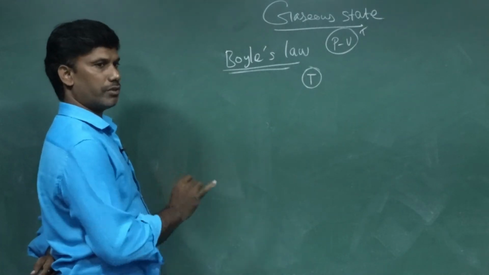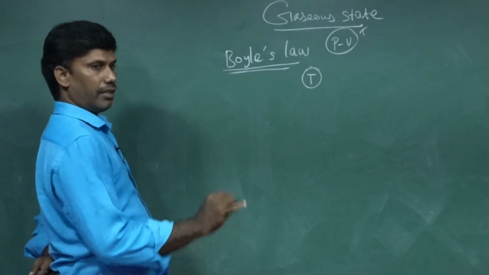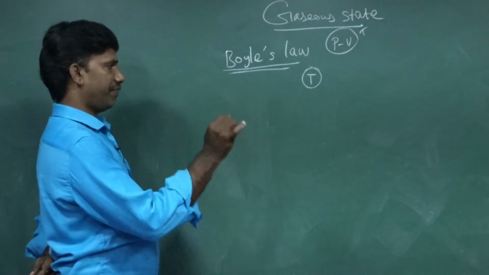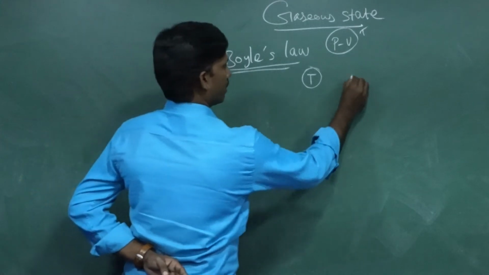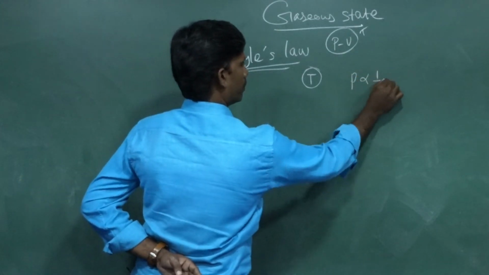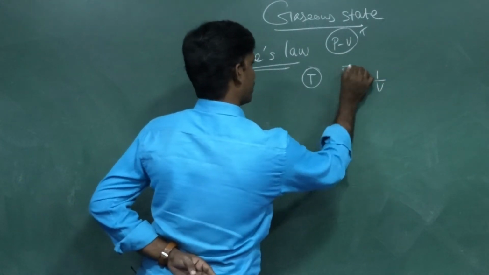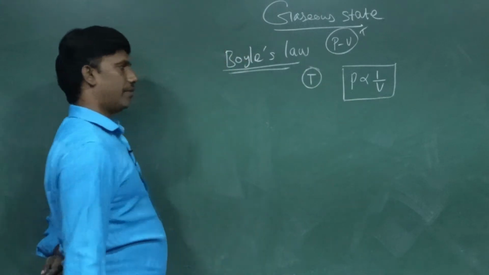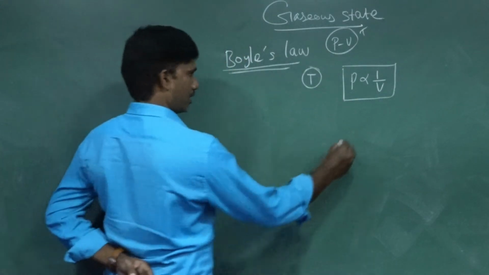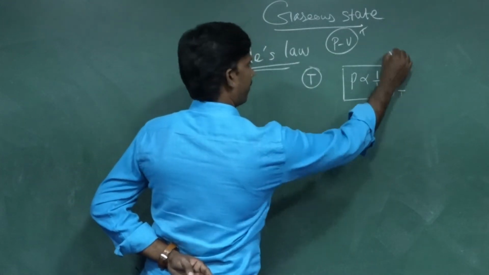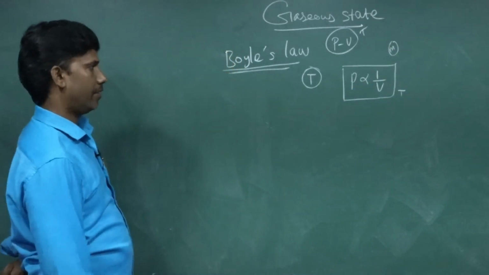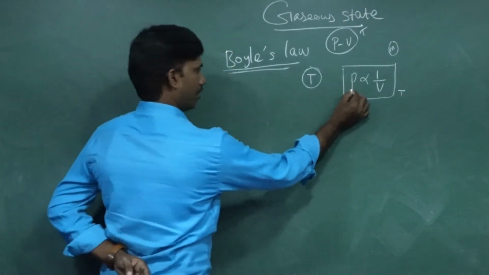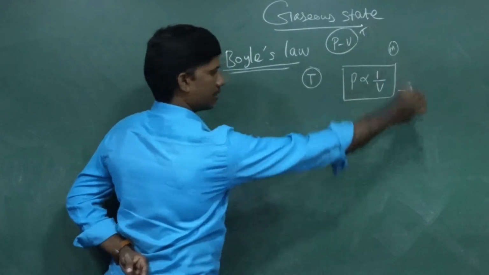If they ask you to define Boyle's law: at a constant temperature with a fixed mass, the pressure is inversely proportional to the volume of the gas. Pressure is inversely proportional to the volume of the gas at constant temperature and fixed mass. The mass should be fixed. This is Boyle's law.